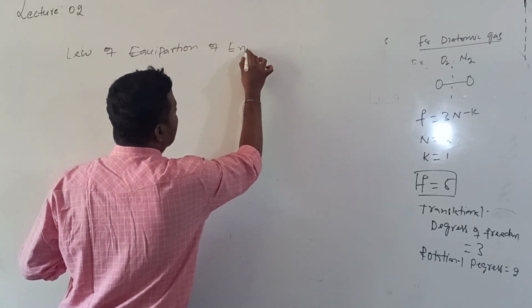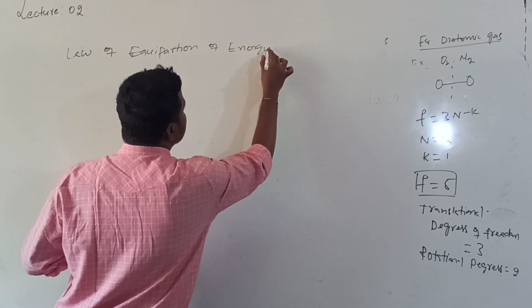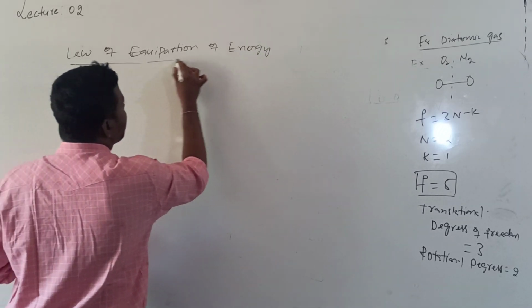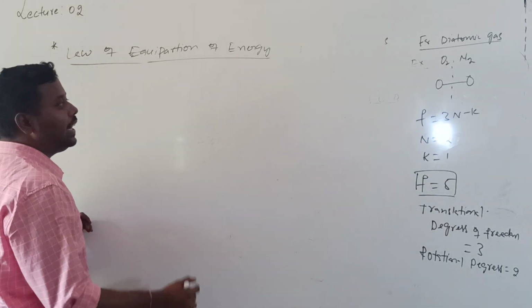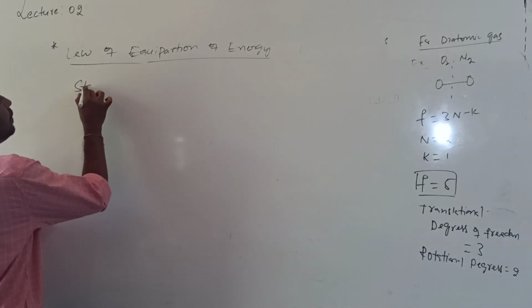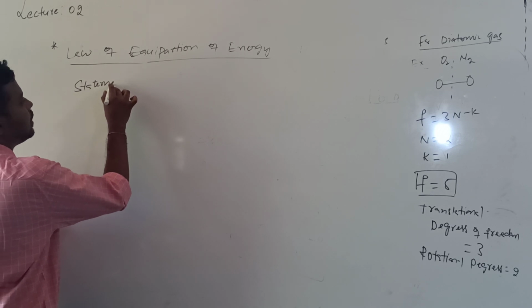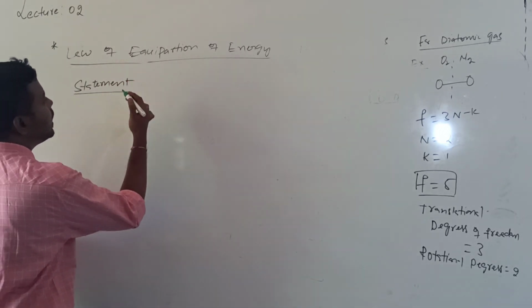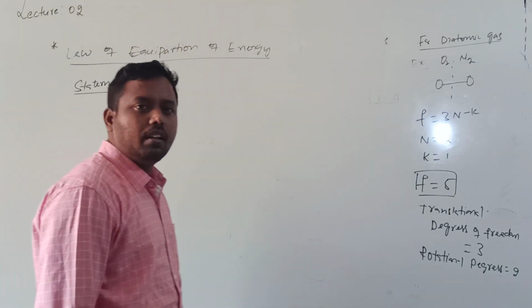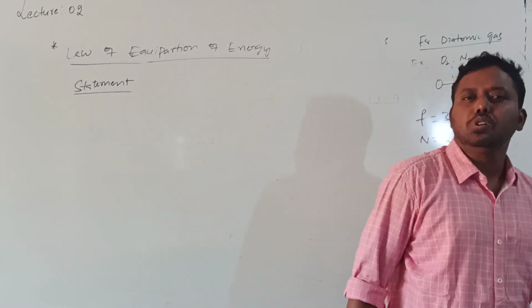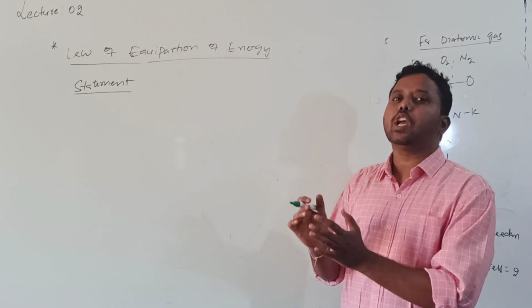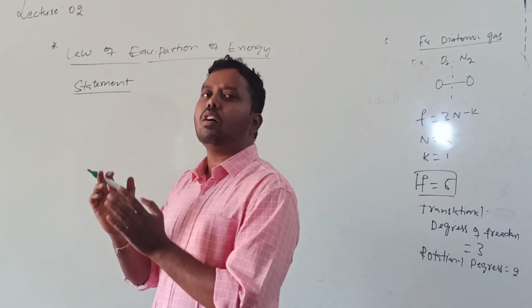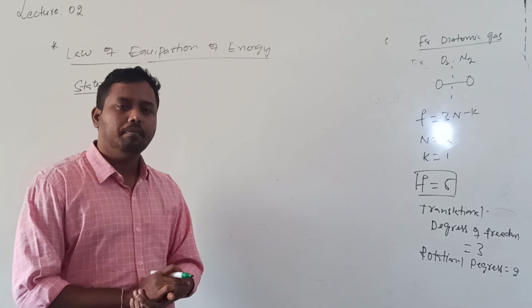So what does this law of equipartition of energy state? According to this law, the total energy of a system will be distributed equally among all its degrees of freedom.